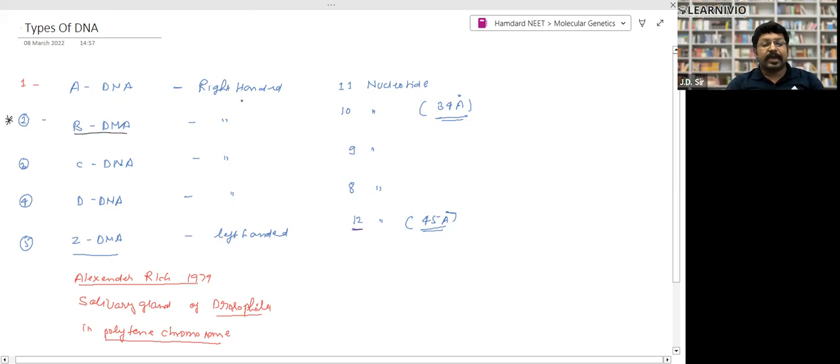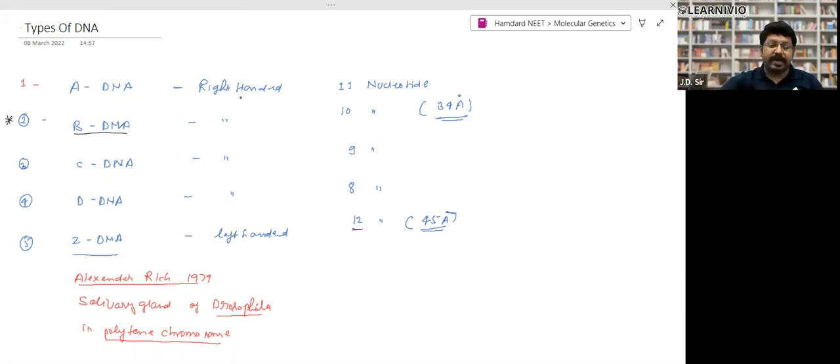A DNA is right-handed, meaning its rotation is right-handed. It has 11 nucleotides. B DNA is also right-handed, with 10 nucleotides. C DNA, right-handed, 9 nucleotides. D DNA, right-handed, 8 nucleotides. Z DNA is left-handed. This is the only DNA which is left-handed, oppositely twisted, right? It has 12 nucleotides and its length is 45 angstrom.